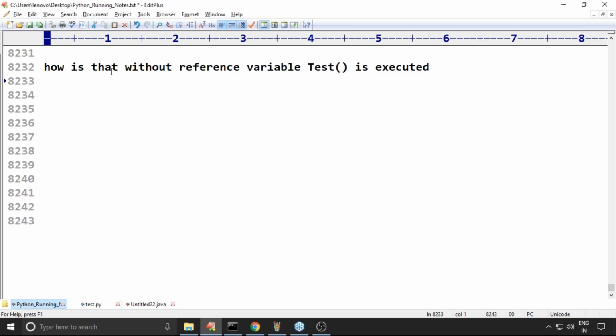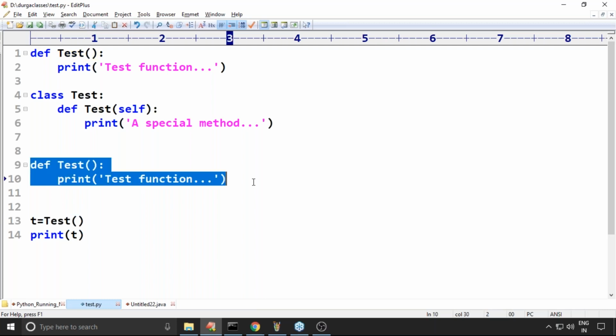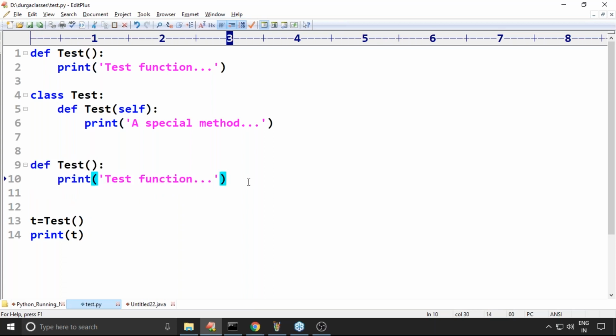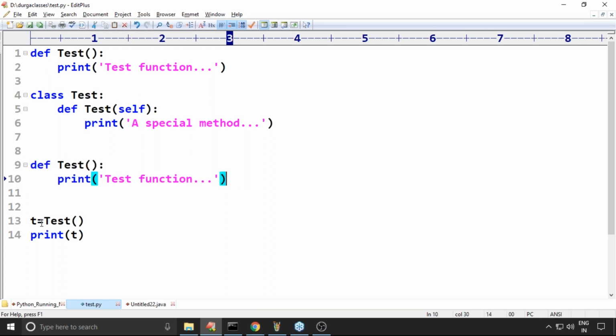Sir, how is it that test is executed without a reference variable? If I take it like this, what is this one? It is the functions concept. Remember, in functions, self and such things are not there. Once the OOPs concept started, you forgot functions, it seems. It is a function. Now it is executing, right?